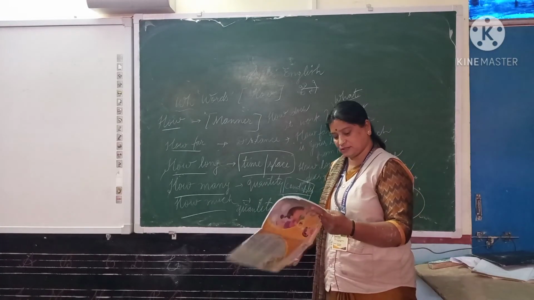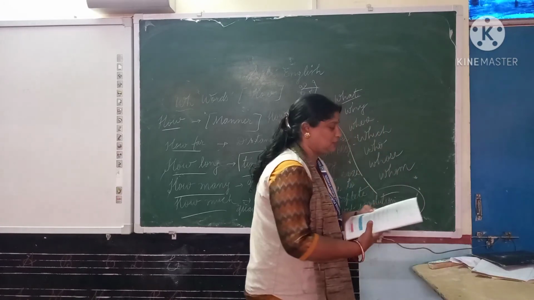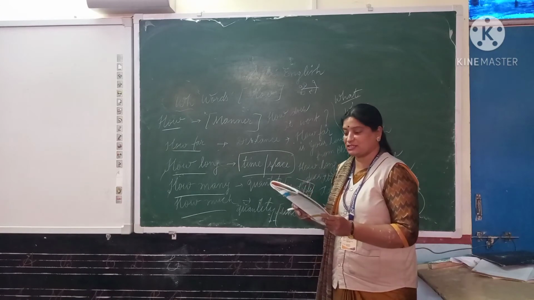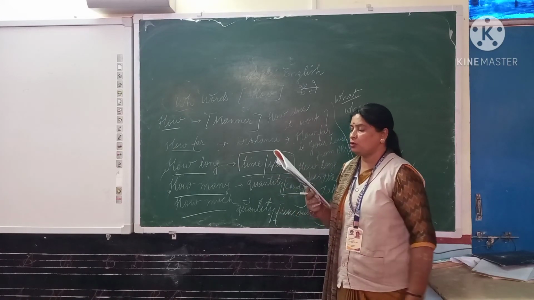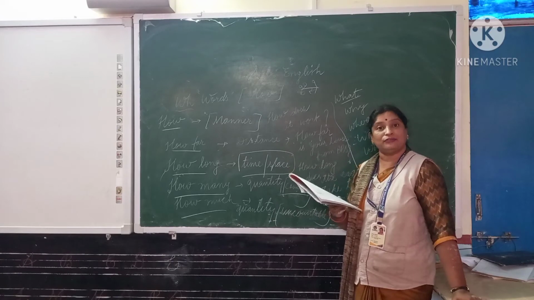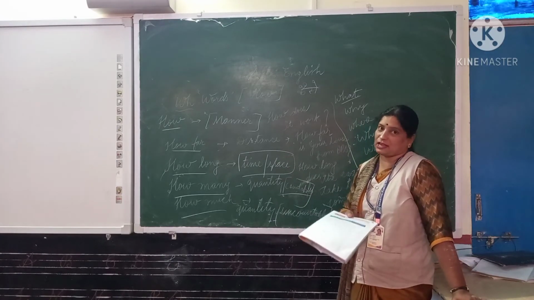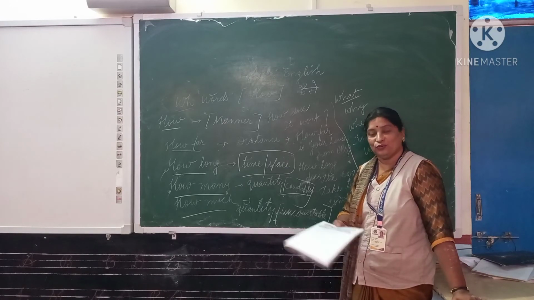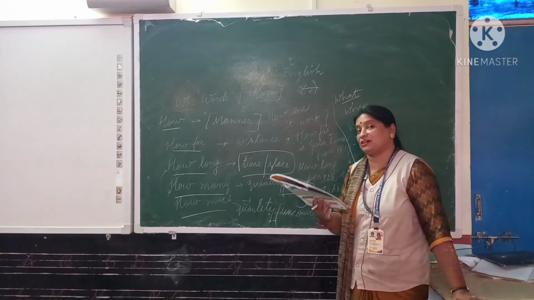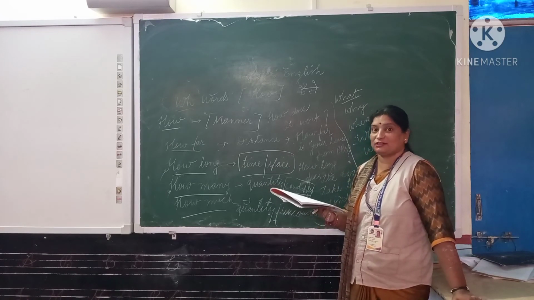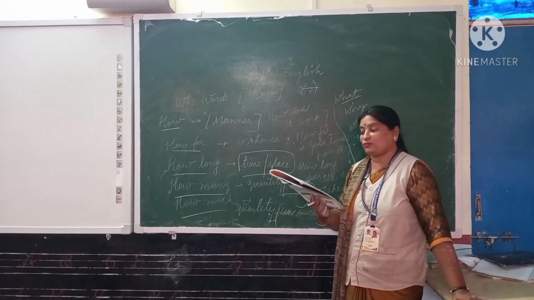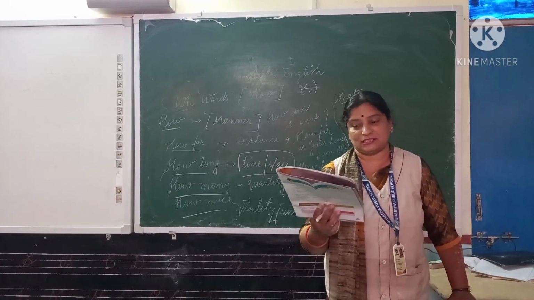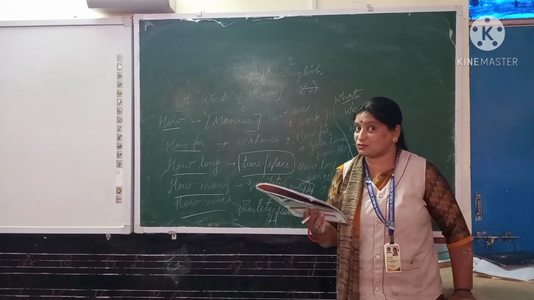Afterwards, on the last page 56, you have to underline WH words. Why are you late? So which is the WH word? Very easy. And question C, frame question. I'm not feeling too well as I have fever. I'm not feeling well means manner: how are you feeling? The lion lives in the jungle. Place is given, so where does a lion live? The capital of India, so what is the capital of India? This blue dress is the best of all the dresses. Means choice: which is the best of all the dresses?